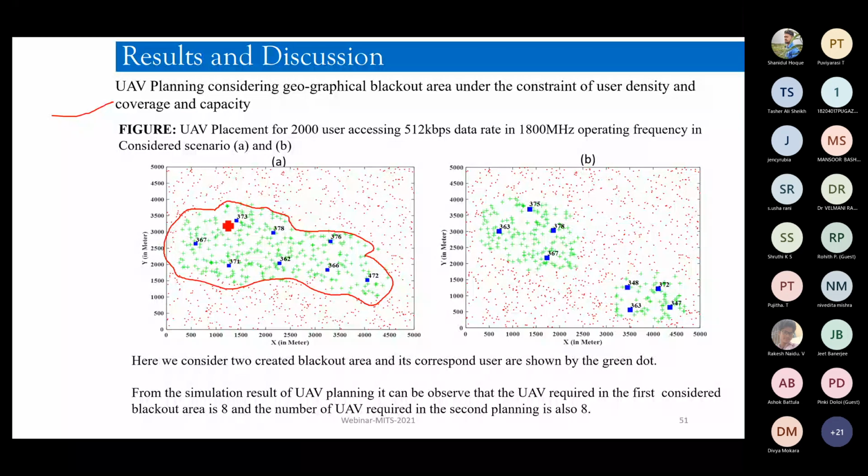Now when I say cater to the need, it means every individual user has certain demands, right? They have a certain data rate, so you have to satisfy that data rate. That data rate satisfaction is a part of the algorithm, right?